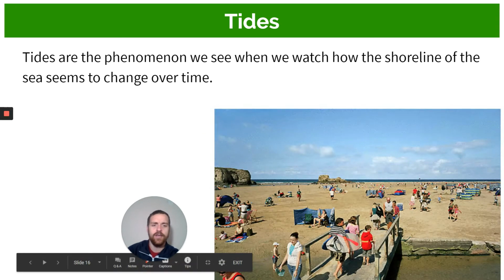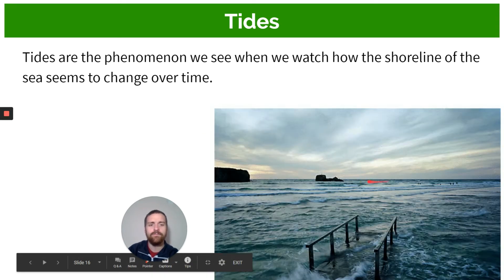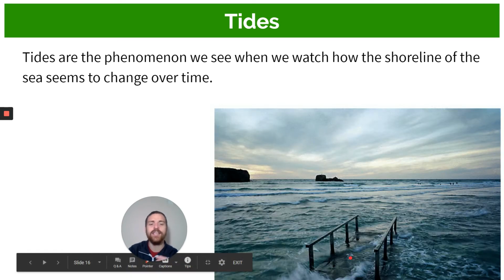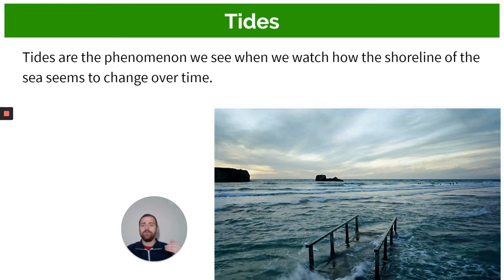Here's another example, okay? At one point, the water seems to cover this bridge. But then at another point, the water seems to be all the way over there, okay? It's not a flood. Every day this happens. The water's at one point, and then a few hours later, it's at another point. This is called a tide.